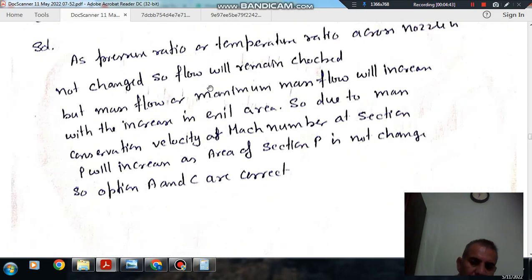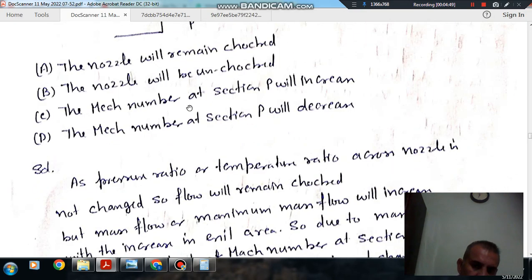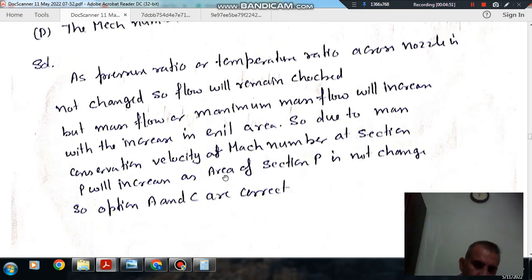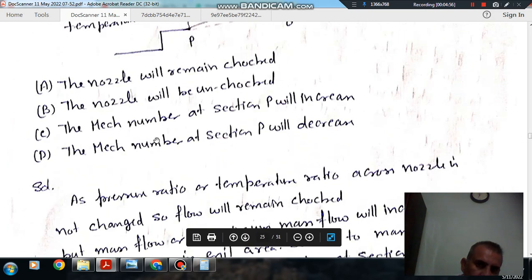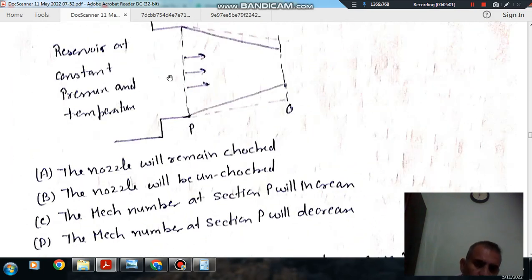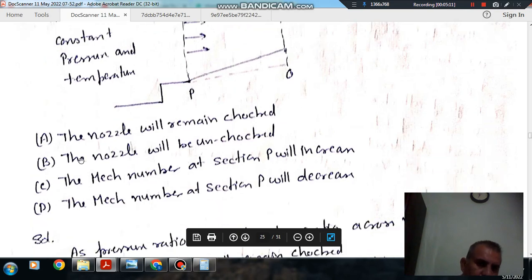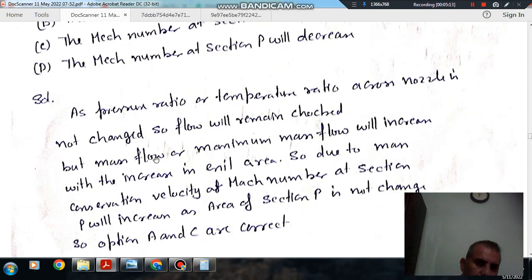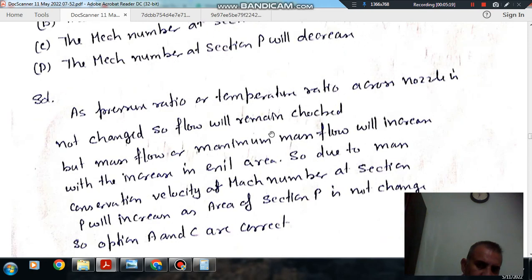As the mass flow rate is increasing and the pressure here is the same, the velocity has to increase. As the velocity increases and temperature is the same, the Mach number at the section will also increase. So the answer is option B and C. Sorry, option A and C: the nozzle will remain choked and the Mach number at section P will increase.